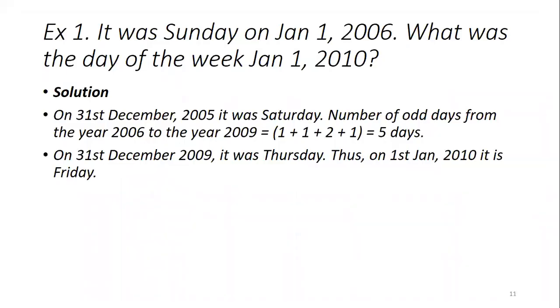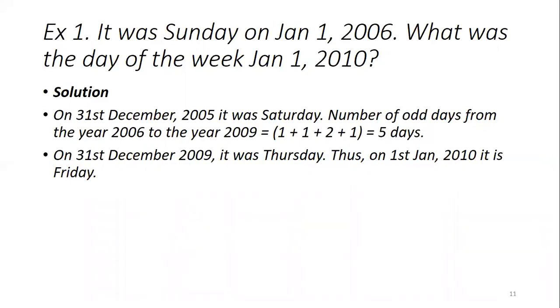Now the first example problem. See here, they have given you a reference: it was Sunday on Jan 1st 2006. What was the day of the week on Jan 1st 2010, they are asking.